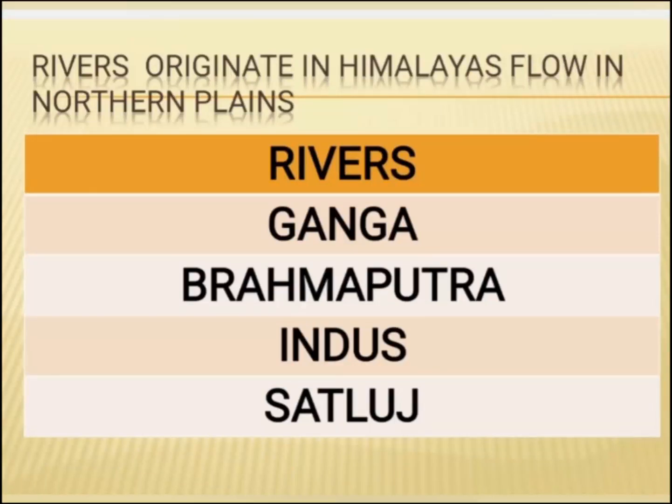The rivers bring with them fine soil called silt or alluvium. Alluvial soil is very fertile. It makes the northern plains one of the most fertile regions of the world. The main rivers have several tributaries, or smaller rivers, joining them. An area watered by a river and its tributaries is called a basin.